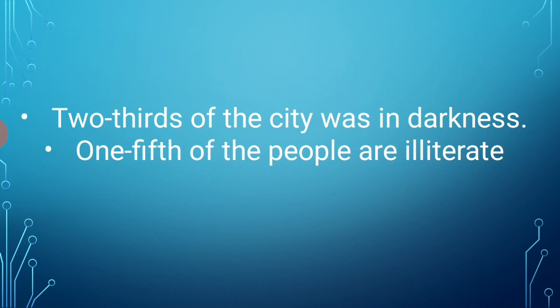Now, 1/3, 2/3, 1/5, 3/5, these are fractions, right? So if fractions represent any quantity, amount, area, time, etc., which cannot be counted, it takes a singular verb. Like 2/3 of the city was in darkness. It refers to the area, it cannot be counted, so it will take a singular verb. But if they represent numbers which can be counted, then a plural verb is used. Like in the second example, 1/5 of the people are illiterate. They represent number, so it takes a plural verb.